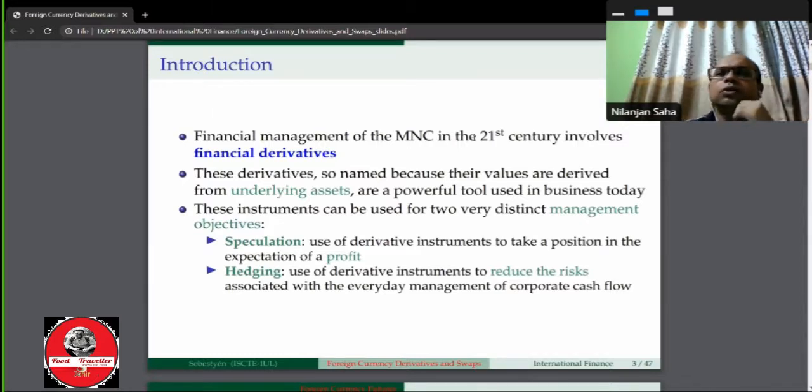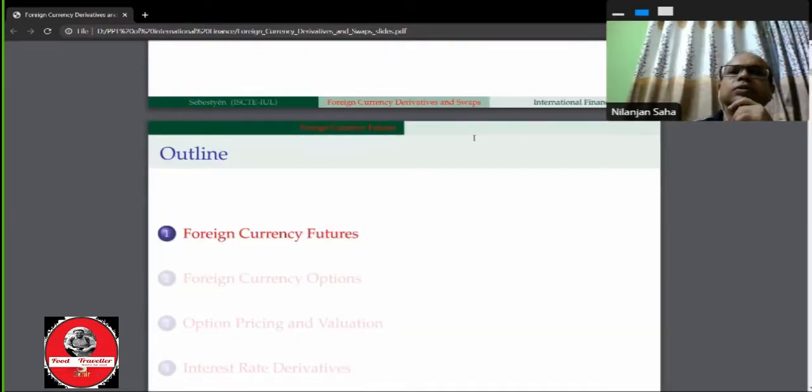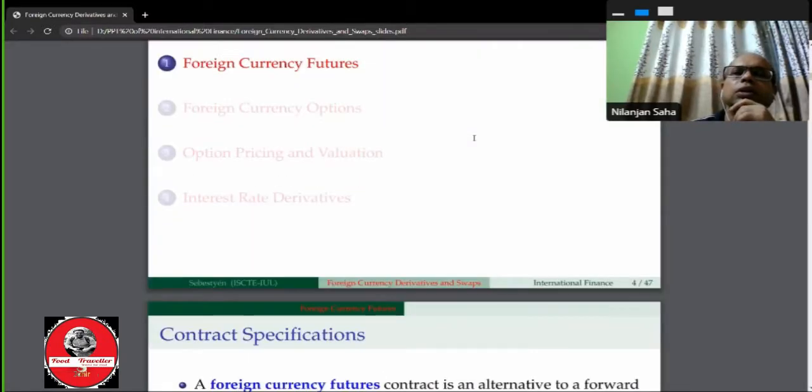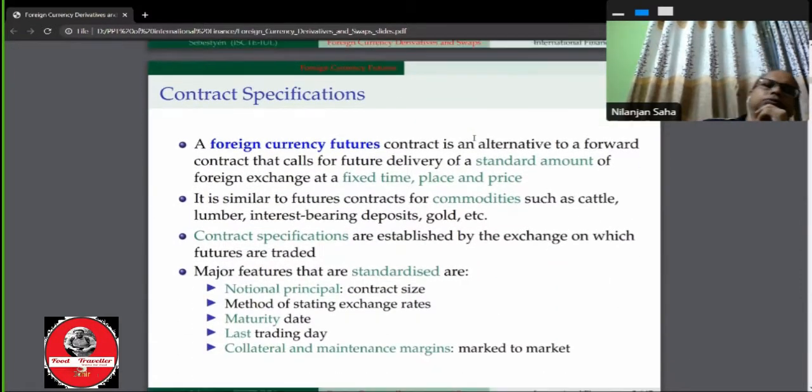But at first we have to focus on foreign currency future. So this is the foreign currency future. Okay. Now, what is the foreign currency future?